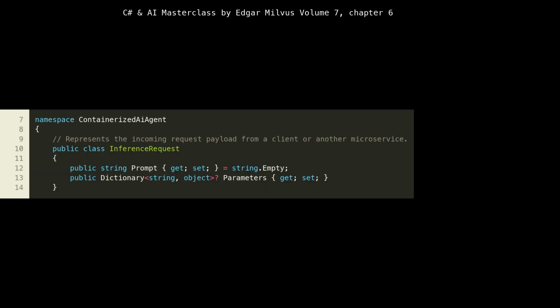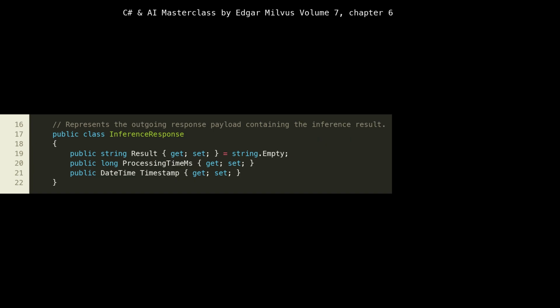At line 7, we define our containerized AI agent namespace, which helps organize our code and prevent naming conflicts. Within this, at lines 9 to 14, we declare the InferenceRequest class. This class acts as a data transfer object, DTO, for incoming requests to our AI agent. It encapsulates the prompt, the input text for the AI model, and parameters, which could hold model-specific settings like temperature or top_k. This structured approach ensures clear communication contracts between services, which is a hallmark of microservices architecture.